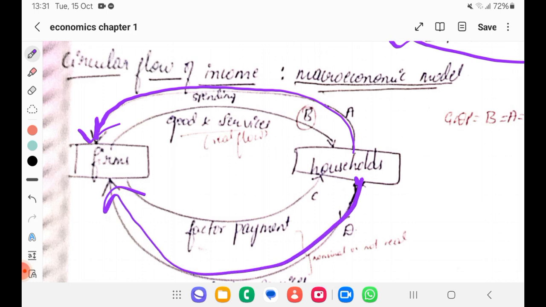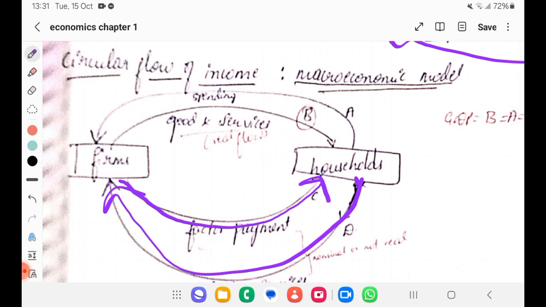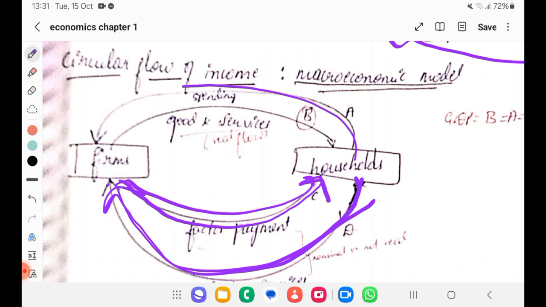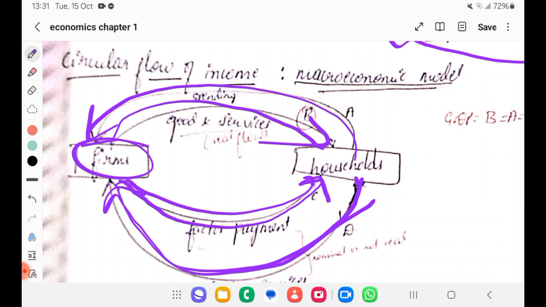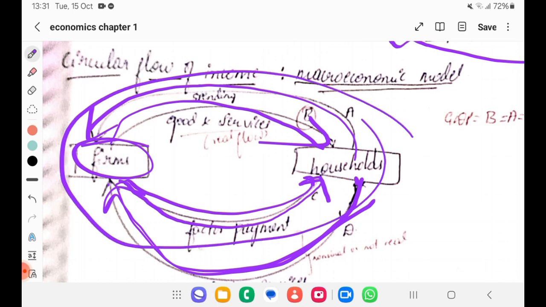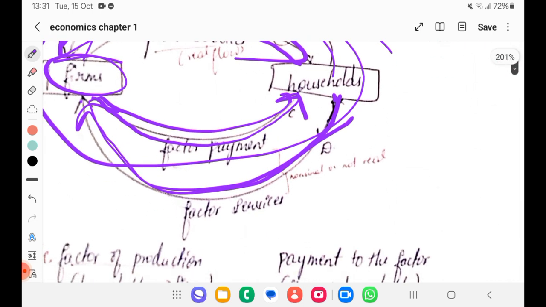They are getting salary, so factor payment should be given to households. They worked and got the money. Again, where will they spend the money they got? They spend it at the firm only, to buy whatever goods were produced. And for whom has the firm produced goods? To sell to households. So it's a circular flow, right? This is just for explanation. No need to memorize anything.